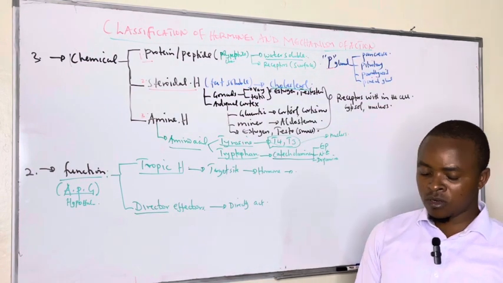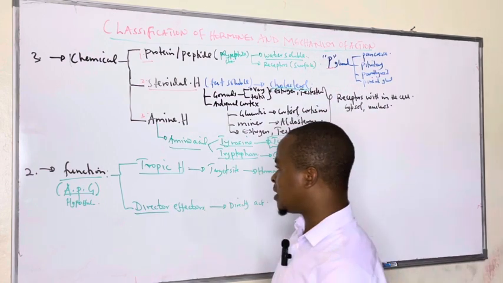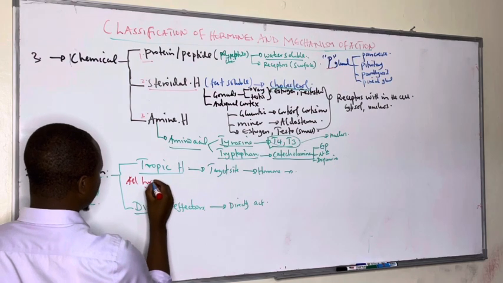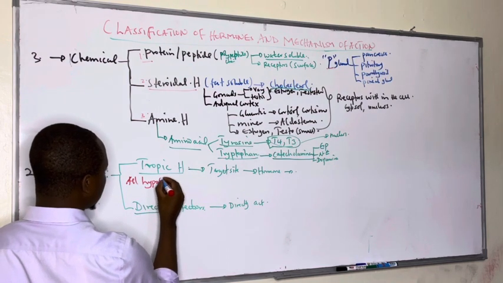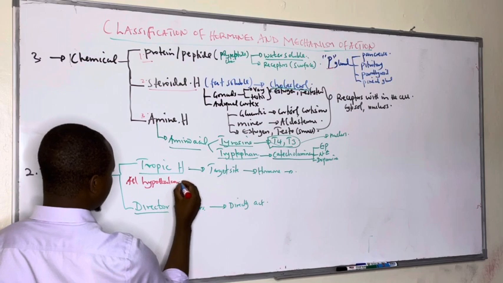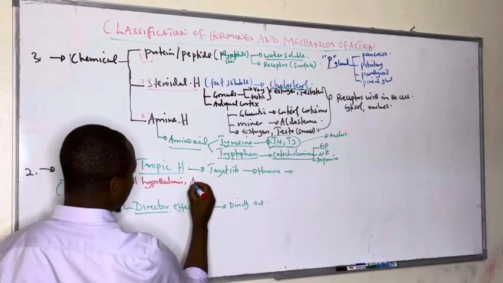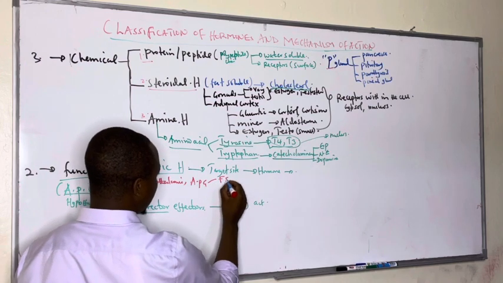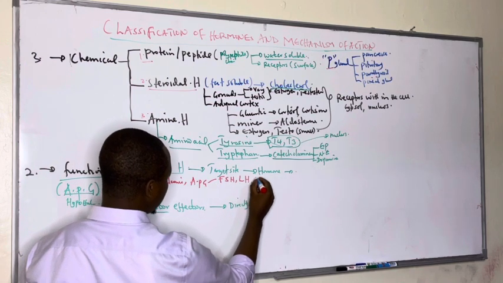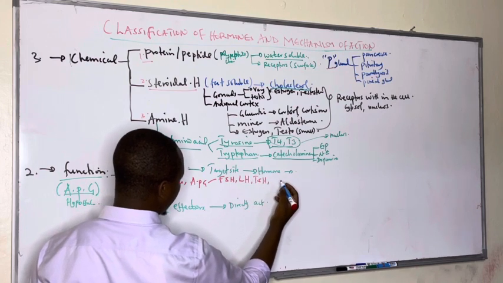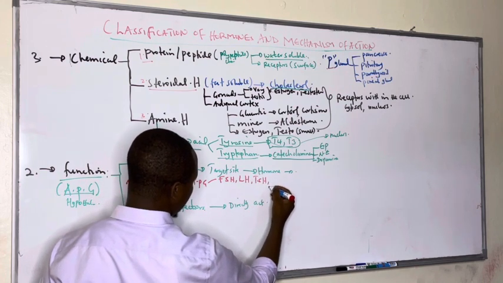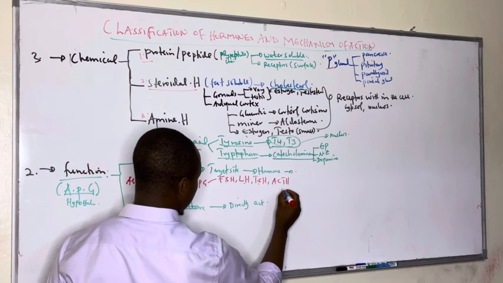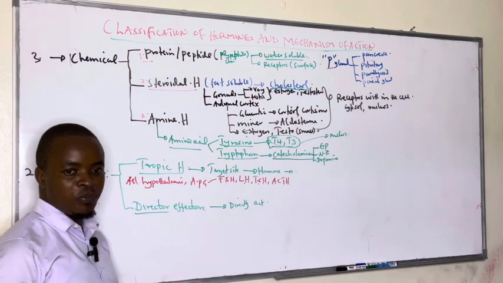An example of the tropic hormones: this includes all hypothalamic hormones, which are tropic. Then from the anterior pituitary, we have TSH, FSH, LH, and ACTH. So these four are tropic hormones.